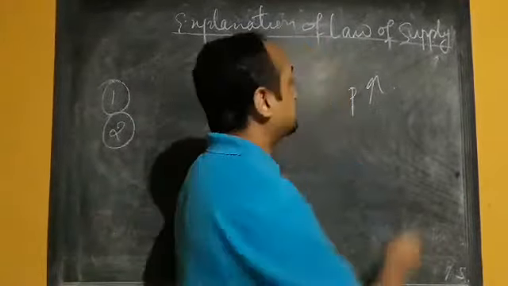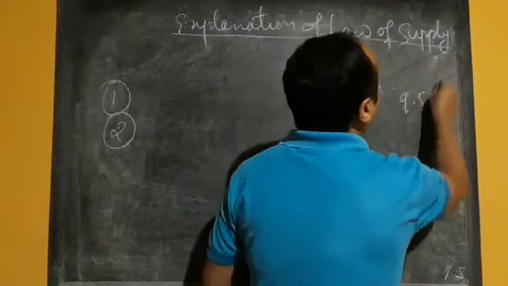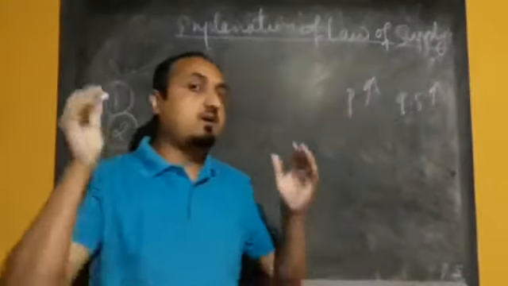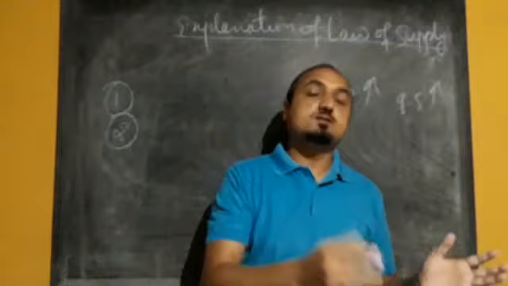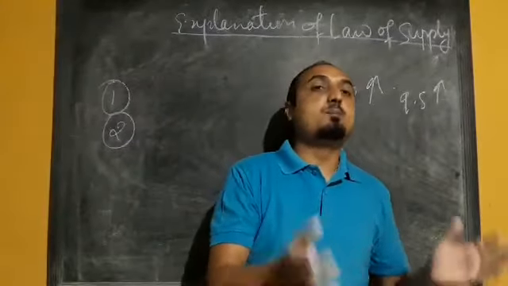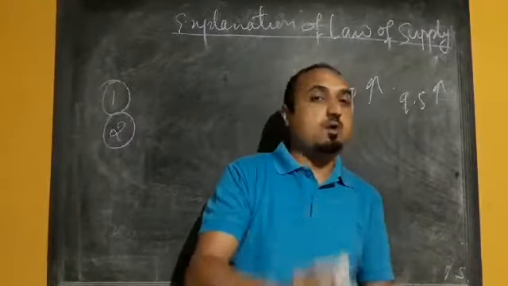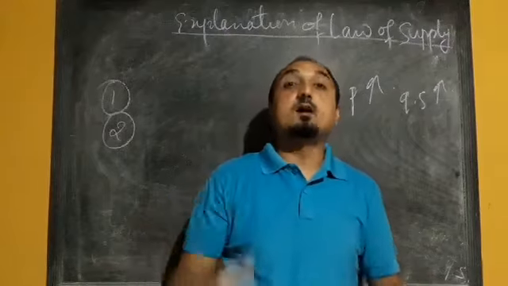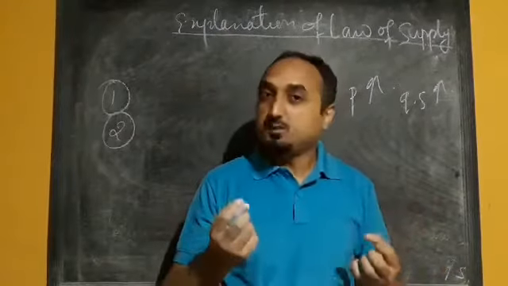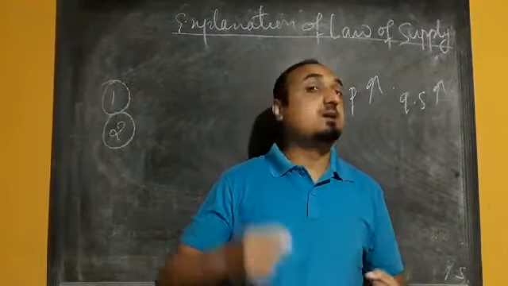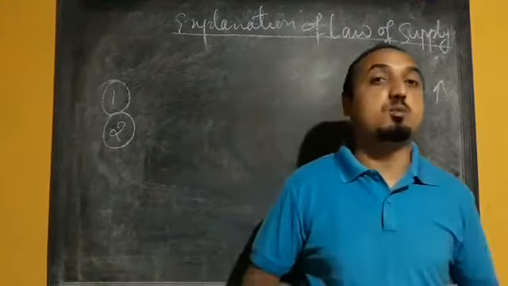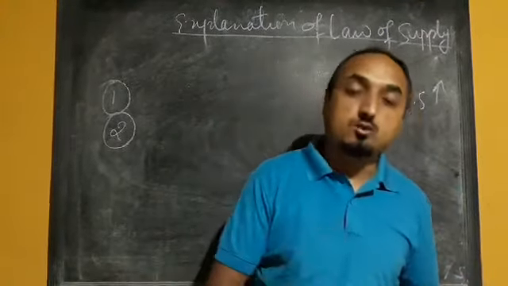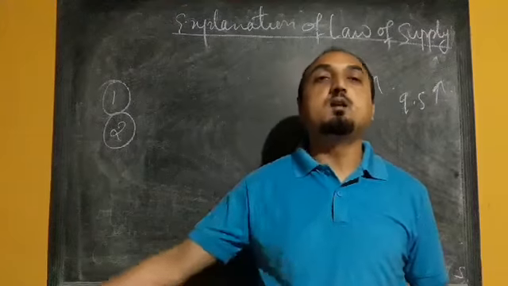So when price increases, obviously the quantity supply will also increase. And once the price increases, because of that increase in price, quantity supply will increase, and that will generate more profit for the producers. So that increase in profit will encourage or motivate the producers to produce more and supply more commodity in the market.